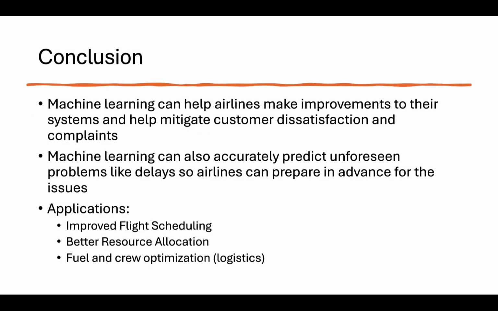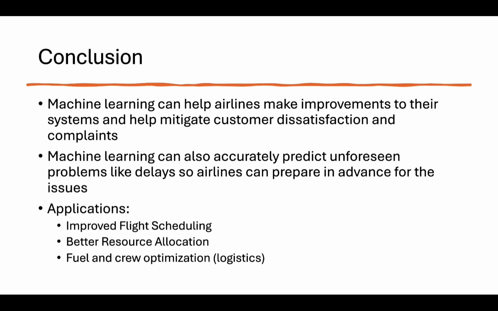To conclude our project, we saw how machine learning can offer real-world solutions to long-standing industry problems, in this case, flight delays. By applying data science to historical flight records, airlines could better predict potential delays and make preemptive adjustments, which can greatly reduce customer dissatisfaction and operational losses. Our models focus on using actual versus scheduled flight time data to make predictions.